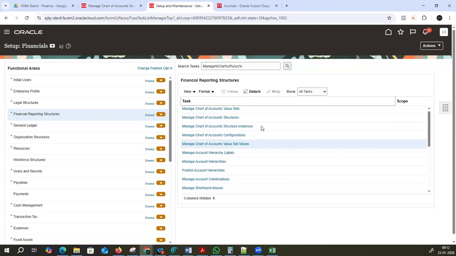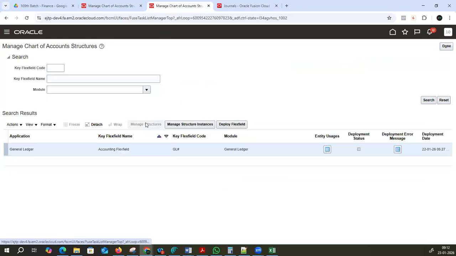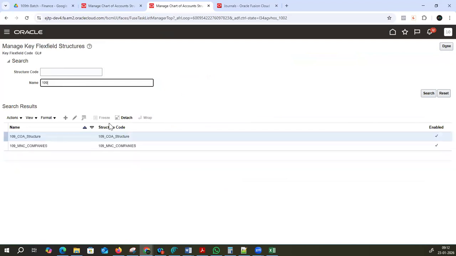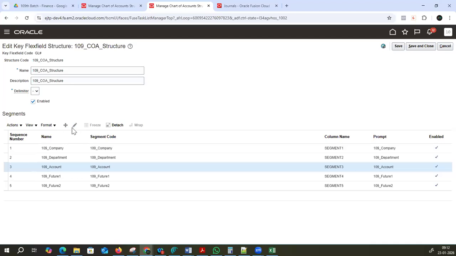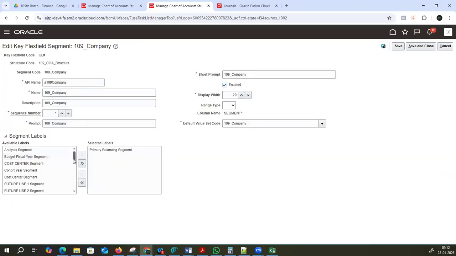Now, if you go and check their structure, search, manage structures, 109, edit this, account or company, anything is fine. See, here you can see so many things are there.